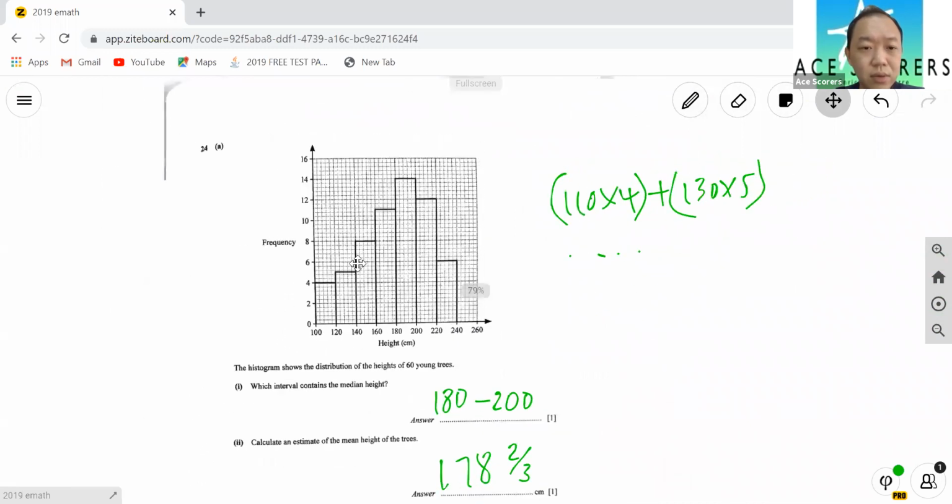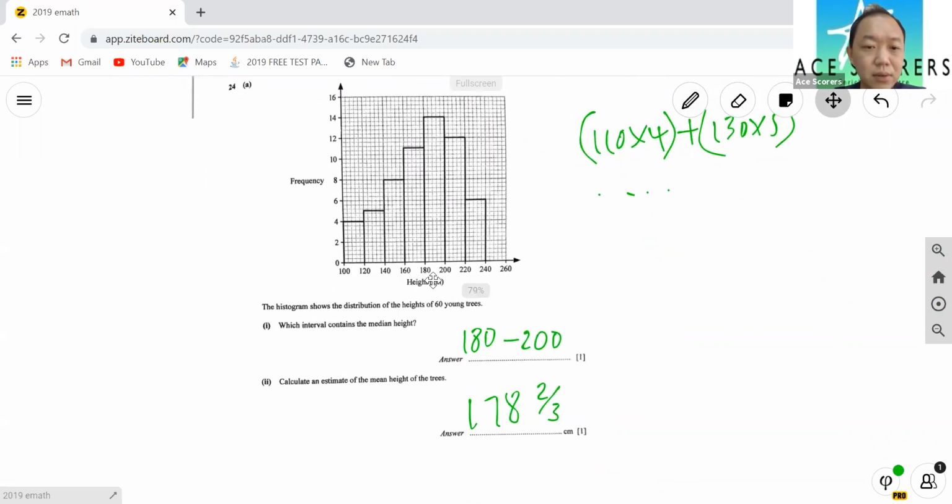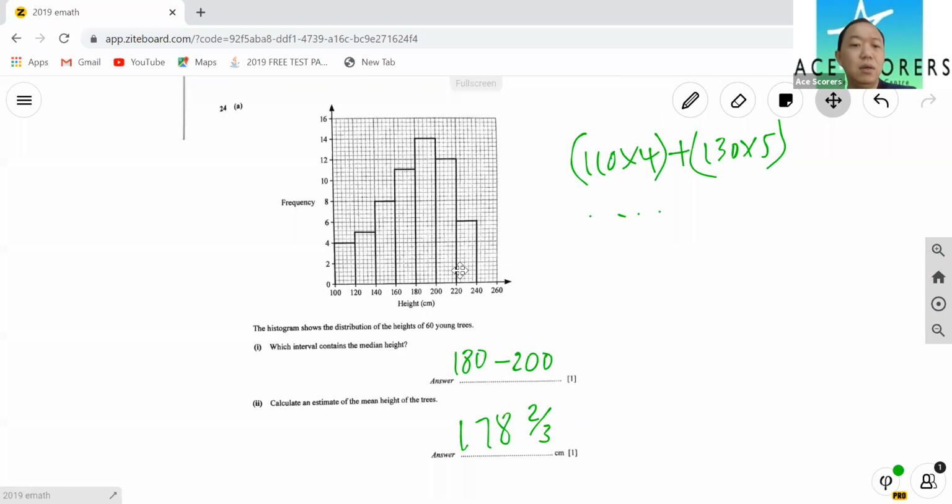Next, 24. Okay, which interval contains the median height? Now, median height is, okay, the concept of median is the one that stands in the middle. So the median height in this case 180 to 200, because there are frequency, wait, what's the frequency? 60. So the half of 60 is 30. So where is the 30th? Between the 30th and the 31st. So here. Okay, you gotta calculate, right?